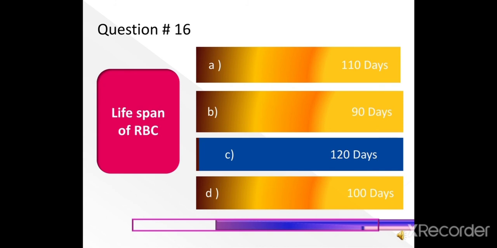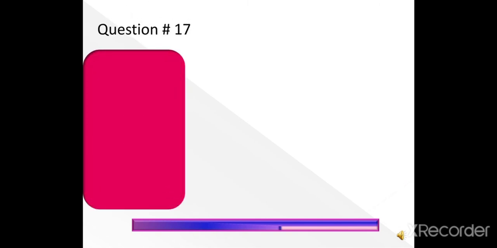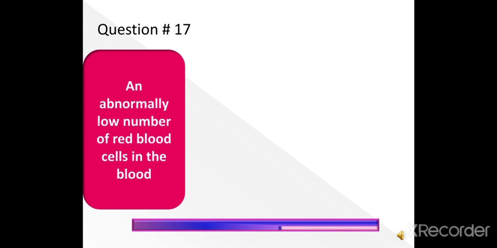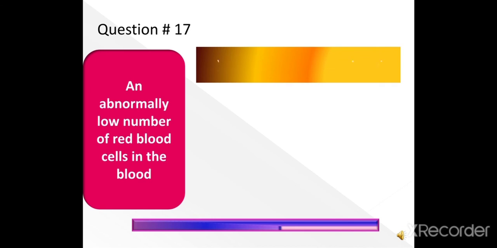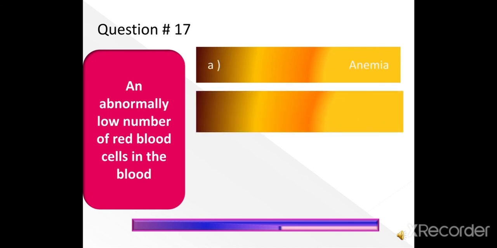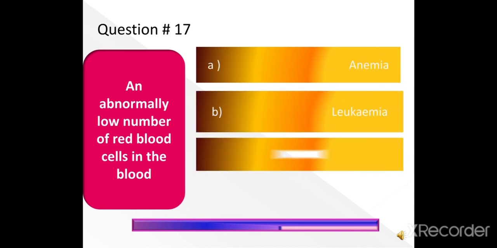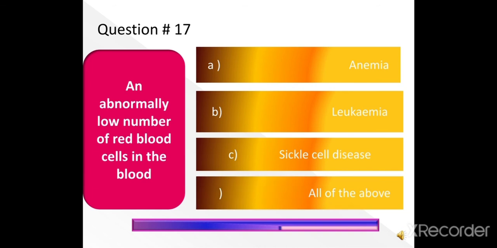Next question, question number 17. An abnormally low number of red blood cells in the blood is anemia, leukemia, sickle cell disease, or all of the above. An abnormally low number of RBC in the blood is anemia. Right answer is option A, anemia.